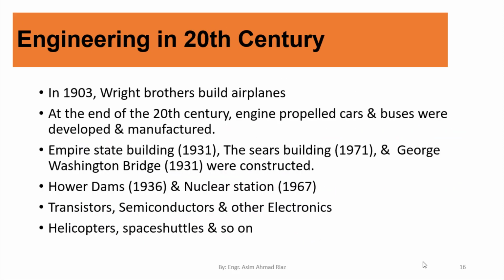Engineering in the 20th century. In 1903, the Wright brothers built aeroplanes. At the end of the 20th century, engine-propelled cars and buses were developed and manufactured. Empire State Building, the Sears Building, and George Washington Bridge were constructed, and power dams and nuclear stations were made. Transistors, semiconductors, and electronics were introduced, which was a revolutionary step in the field of engineering. Helicopters and space shuttles were made.